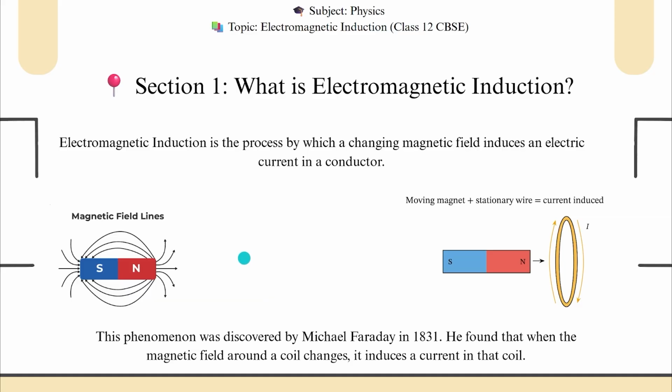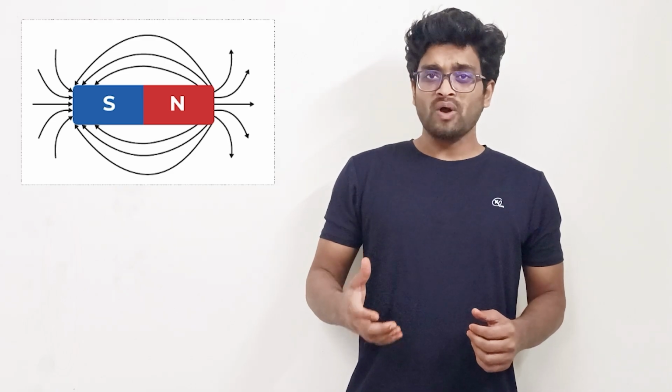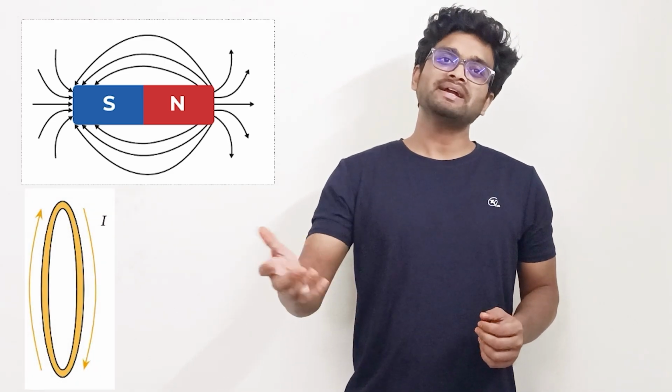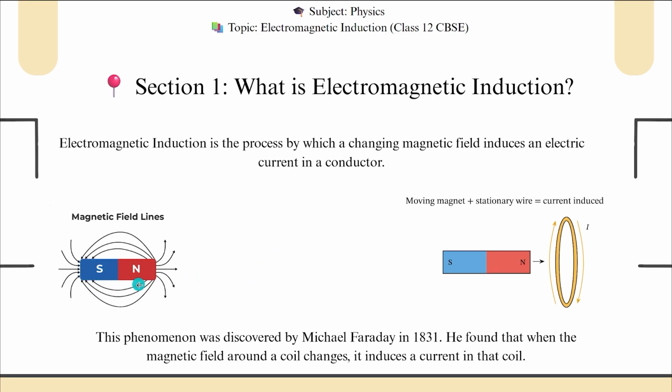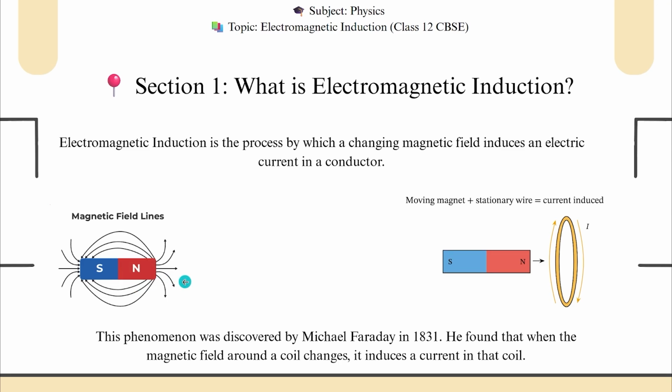In the first section, we will understand electromagnetic induction with the help of a diagram. For this, we need a bar magnet and a coil of current conducting material. To understand electromagnetic induction, I have taken a bar magnet. This side is the south pole and this side is the north pole. As you can see, the magnetic field lines originate from the north pole and terminate on the south pole. I have taken a conducting coil, made up of some conducting material.